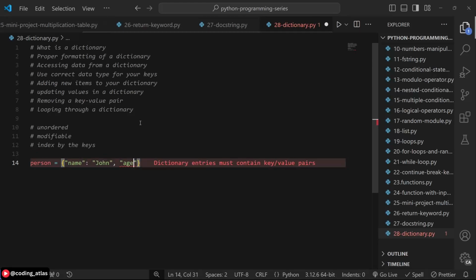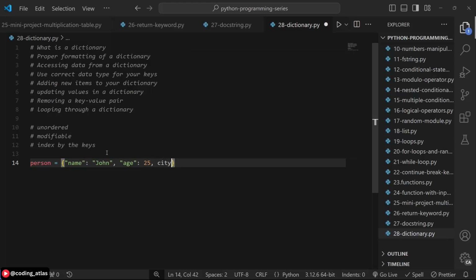Don't mind me, I'm kind of used to JavaScript. With JavaScript, you can write the key of your object without using quotes. We call this an object in JavaScript, not a dictionary. So let's say the age of the person is 25. Okay, that is the age of John.